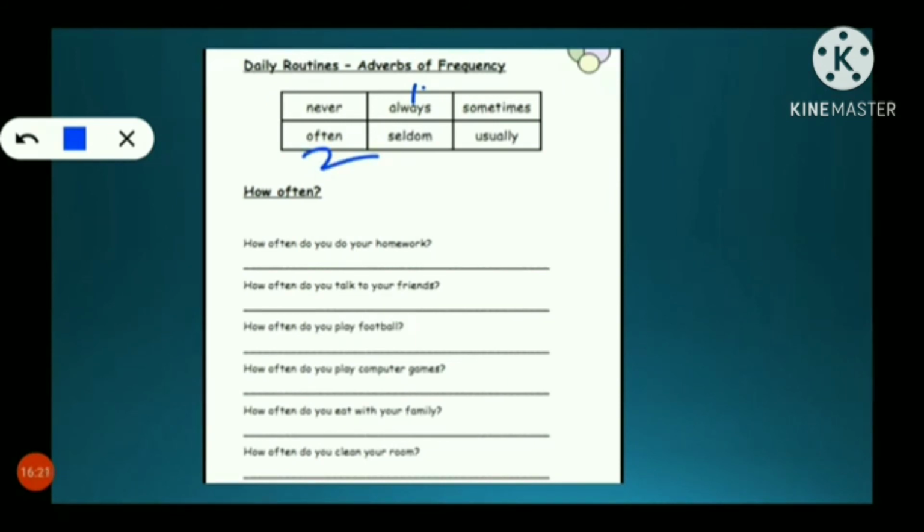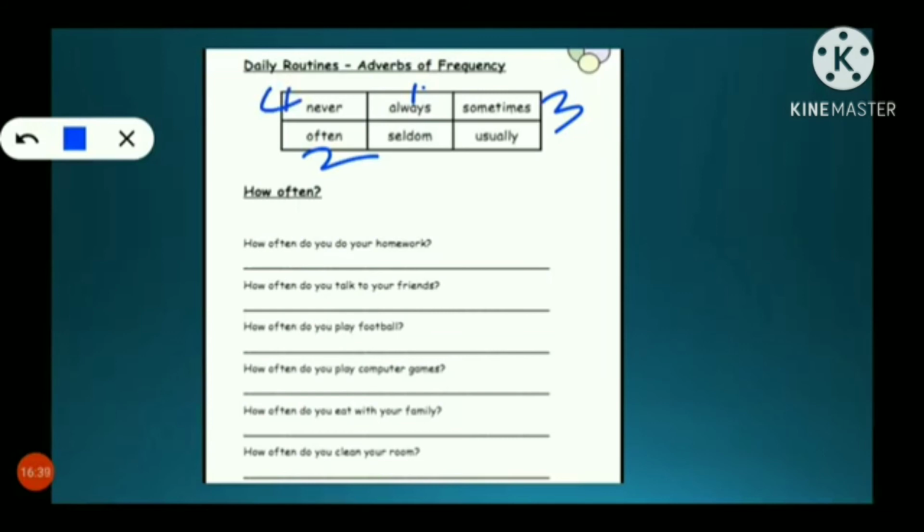How often do you play football? Sometimes I play football. How often do you play computer games? Never I play computer games.